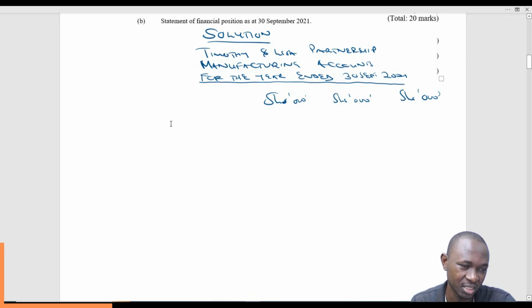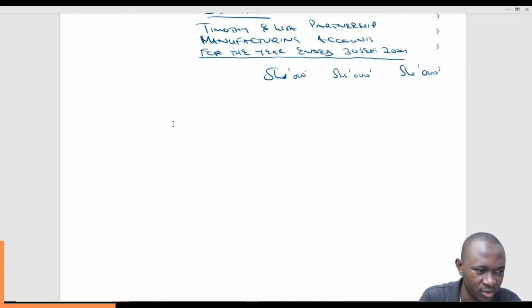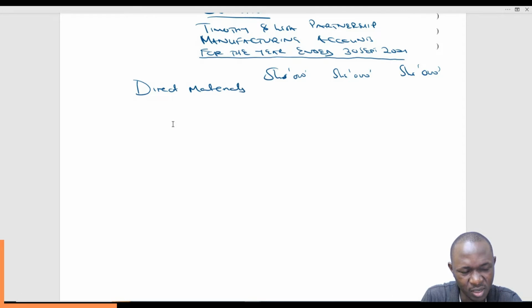Those are the 3 stages, and the prime cost is made up of the direct materials, then the direct labor, and any direct expense. For our manufacturing concern, we always start with the direct materials, and in most cases direct materials will have workings. So just check if we have workings, so that we can start from somewhere.